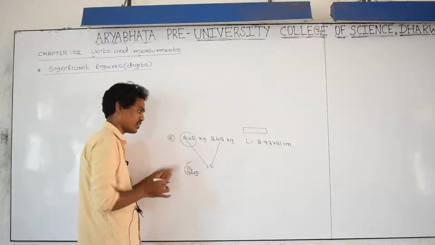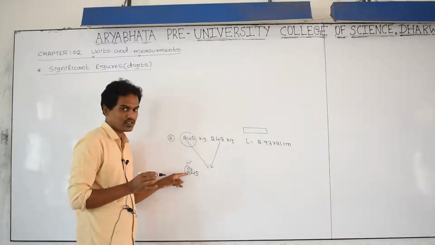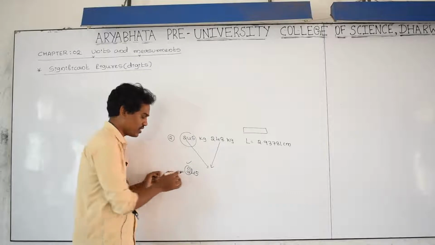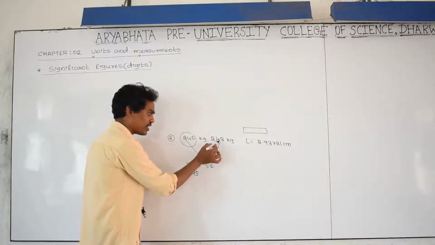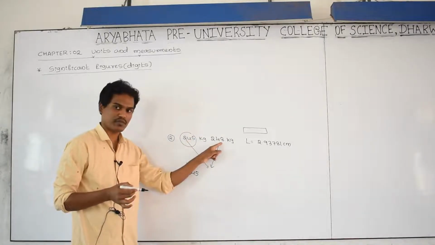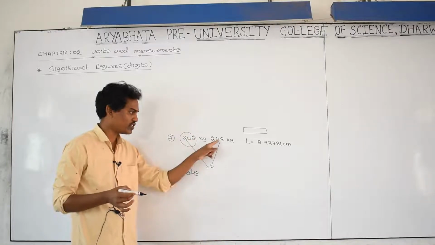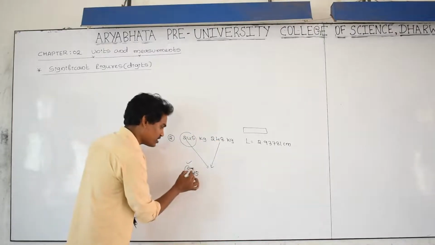Here also 200, here also 200, it is a meaningful digit. But here 40 is the range. Whether it is 45 or 48, the placeholder is 10, this is 40, this is 40. The 40 is also a meaningful digit.